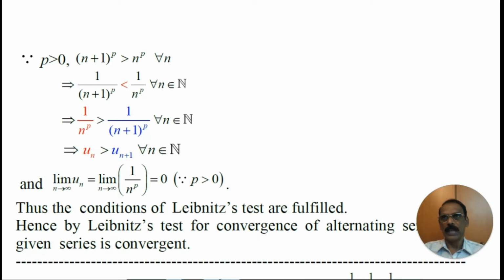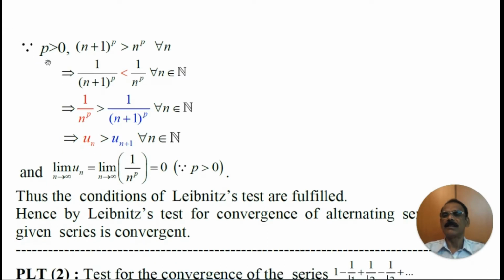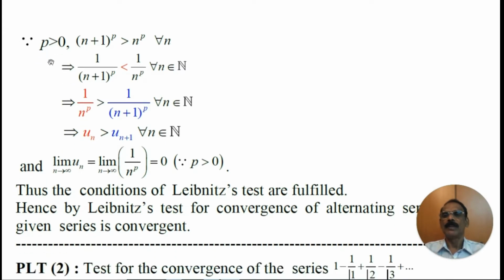Now we have to show that the sequence un is a decreasing sequence. Since p is greater than 0, we know that (n+1)^p is greater than n^p for all n. When you write the reciprocal of the above inequality, the inequality will be reversed.